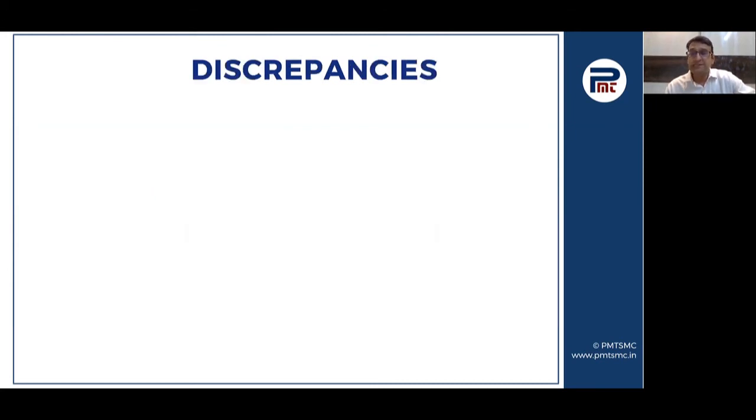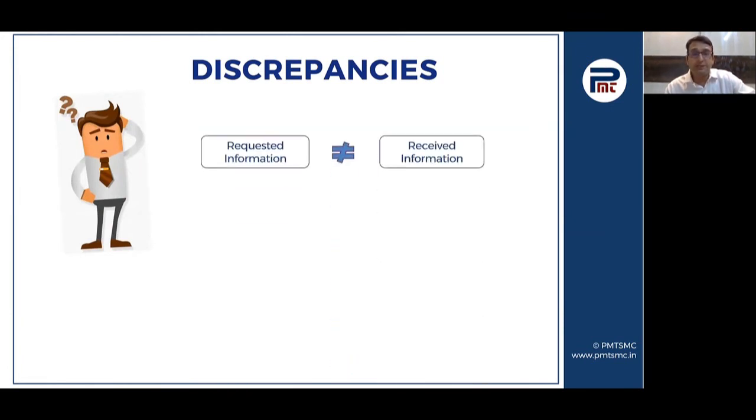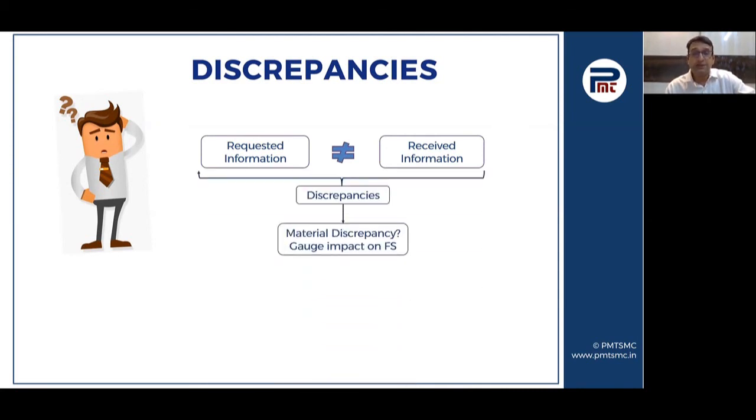Now there are instances when the confirmations are received by the auditor, but there are some discrepancies. The requested information is not the same as the information received. In such scenarios, the auditor has to gauge the discrepancy. So the discrepancy can be with reference to timing difference or some entries which have not been accounted for by either party. So the auditor has to understand why such differences exist and accordingly take a call on how to reflect the same in the financial statements.